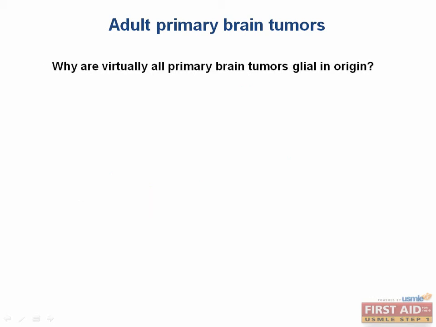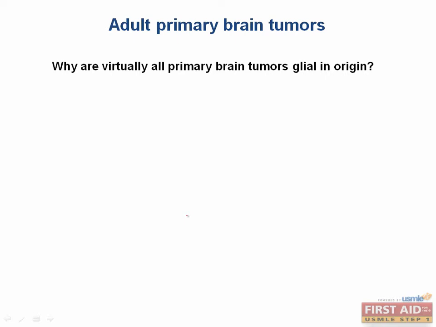Now, why are virtually all primary brain tumors glial in origin? Well, this is actually sort of simple. It's because the vast majority of neurons in the brain are postmitotic. Cancer is far less likely to happen in cells that aren't dividing at all. Now, other common primary brain tumors include meningiomas, which arise from the meninges, pituitary adenomas, as well as neurofibromas.